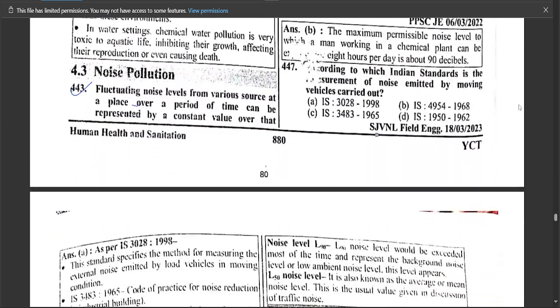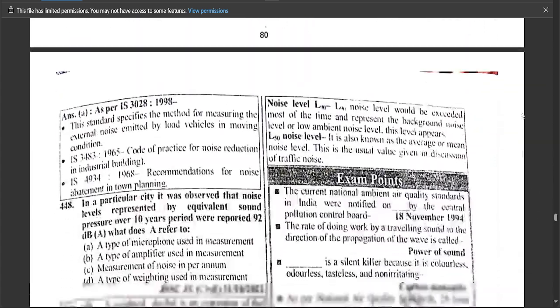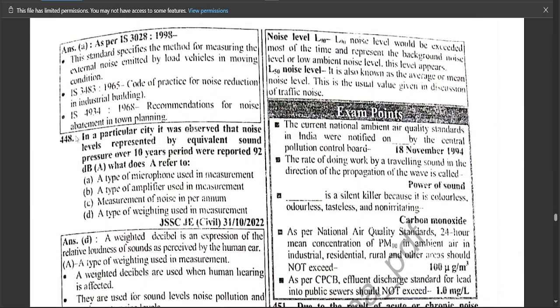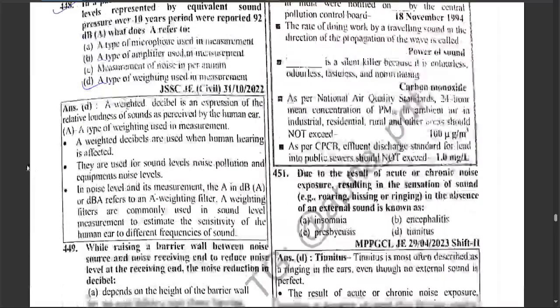According to Indian Standard, dash is the measurement of noise emitted by moving vehicle carried out, which is IS 3028 1998. In a particular city, it was observed that noise level represented by equivalent sound pressure over 10 years period was reported 92 decibel A. What does A refer to? Which is a type of weighting used in measurement.